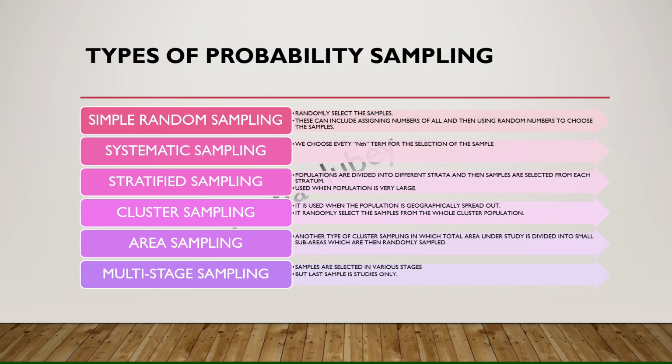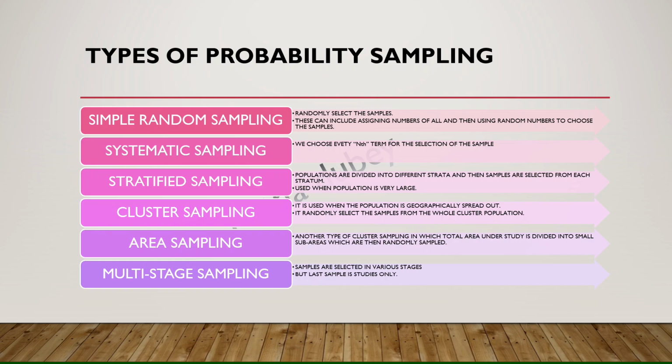Now, simple random sampling. It is a completely random method for selecting the sample. In this, each and every unit has an equal chance of selection. This can include assigning numbers to all the samples and then choosing them.